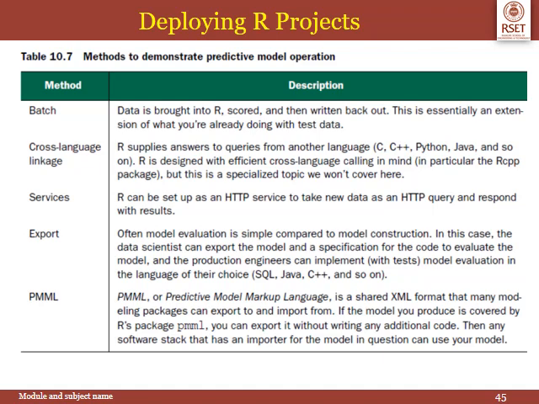Next one is cross-language linkage. That is, R supplies answers to queries from another language like C, C++, Python, Java and so on. R is designed with efficient cross-language calling in mind. Next one is services. R can be set up as an HTTP service to take new data as an HTTP query and respond with results.